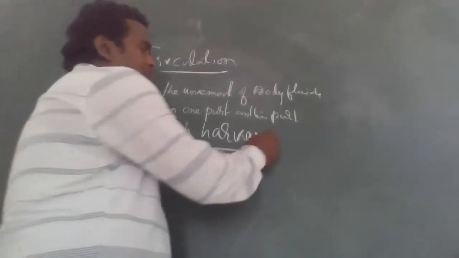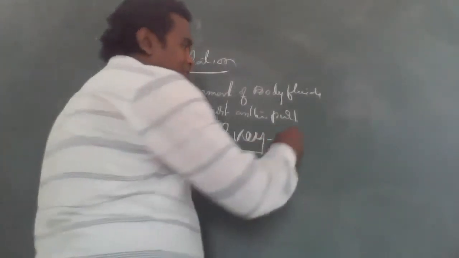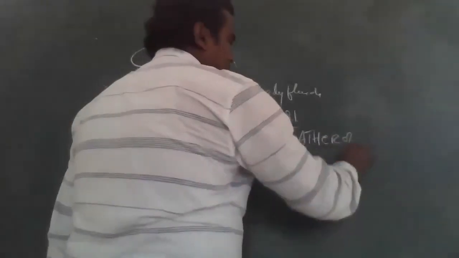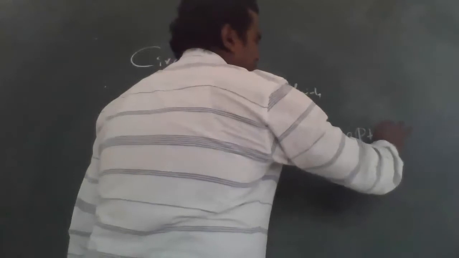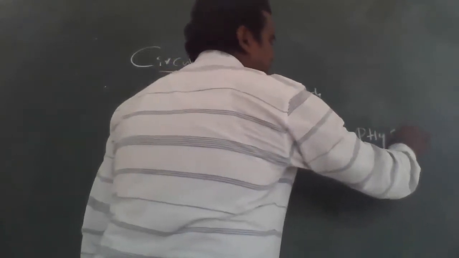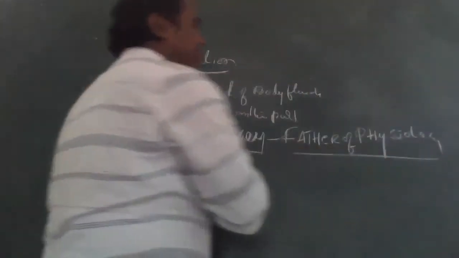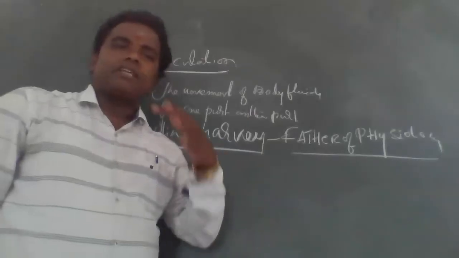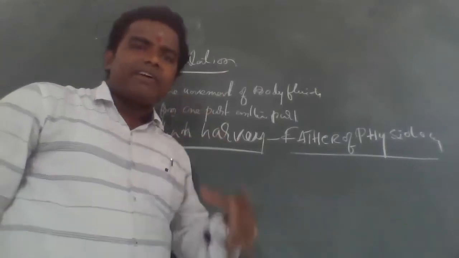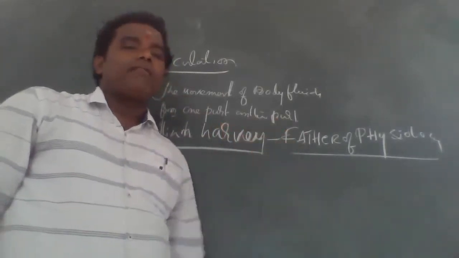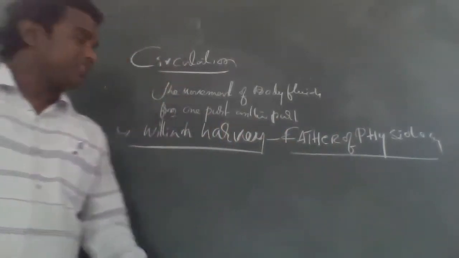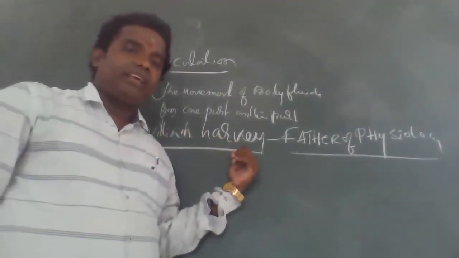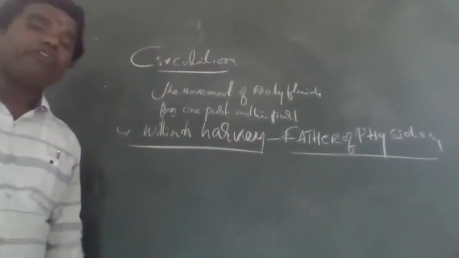That's why William Harvey is the, come on, tell me, father of physiology. For the first time the circulatory system was defined and discovered by William Harvey, and that's why he is known as the father of physiology. Remember this one.